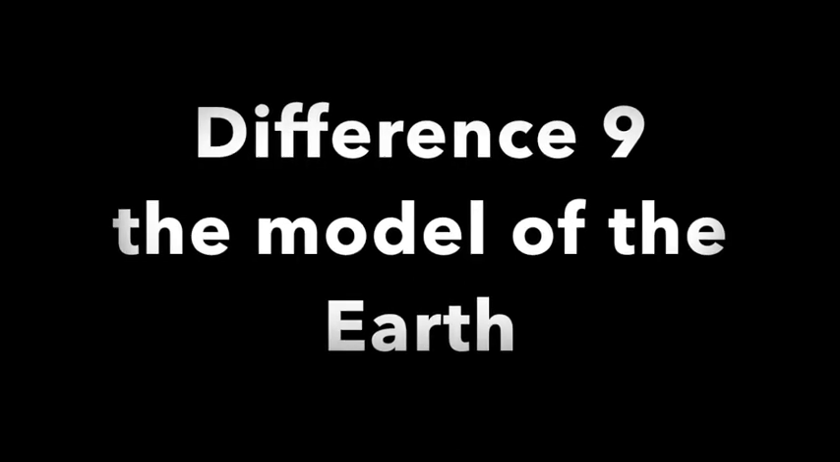9. The model of the Earth. As already stated, the constant physicists couldn't weigh the Earth's mass with the torsion balance, which means that the mass of the Earth is currently unknown. The current Earth model, which is based on it, would be wrong.